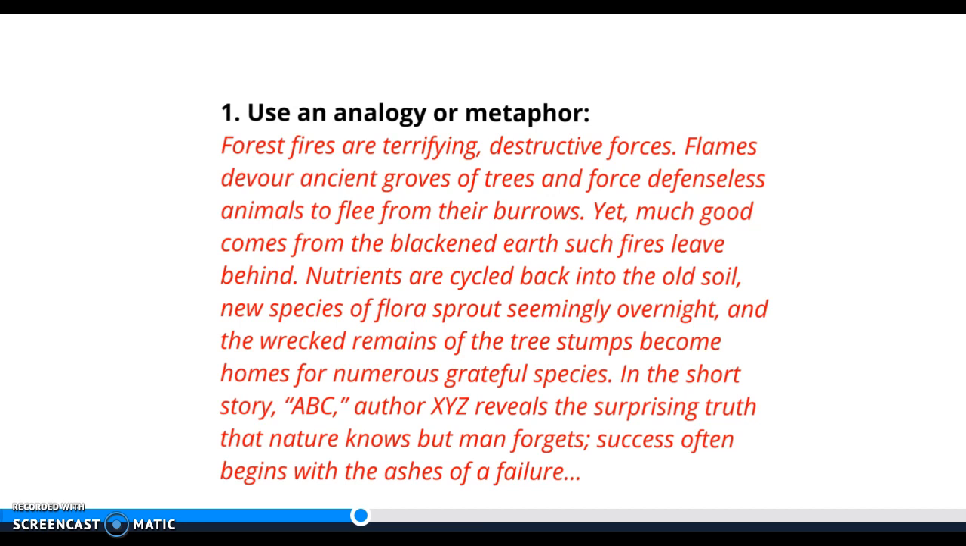If not, go back, write it down so you can refer to it as I'm talking about these different tips. So tip number 1, use an analogy or a metaphor. Now this is a really long hook, so this one's a little more challenging and you don't want to go too far with these analogies, but try to find an analogy that fits. You want to give a little background on what it means. So this writer's talking about forest fires being these destructive forces. The flames devour all these trees, and animals have to leave their homes. But then the writer shifts to discussing how from this forest fire good can still come, because nutrients are cycled back into the soil, new animals find new homes. So from this kind of destruction, new life can be born.